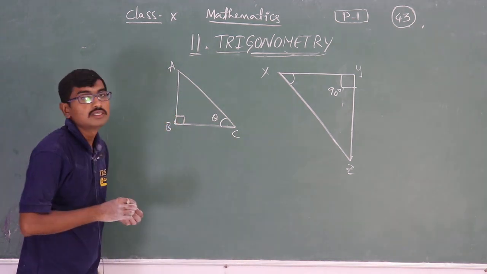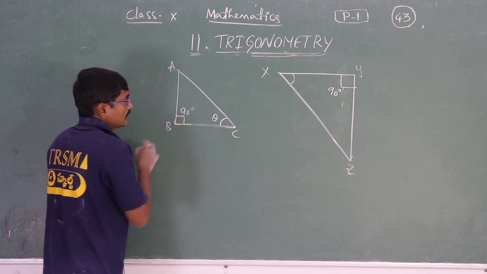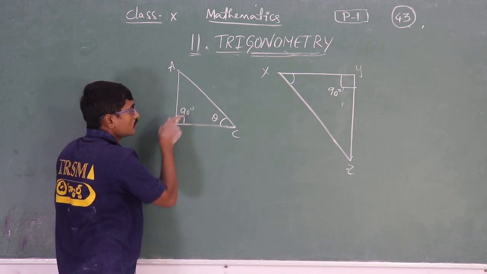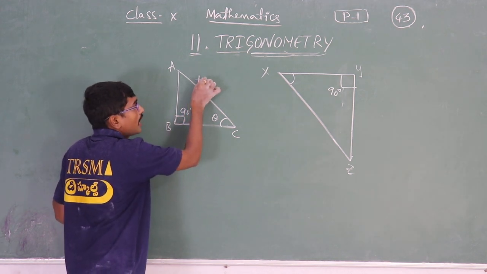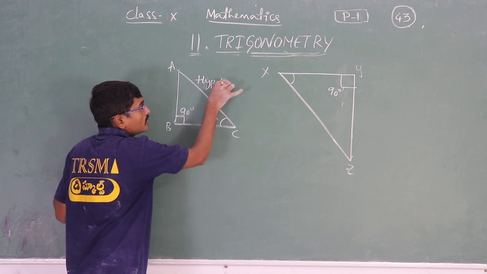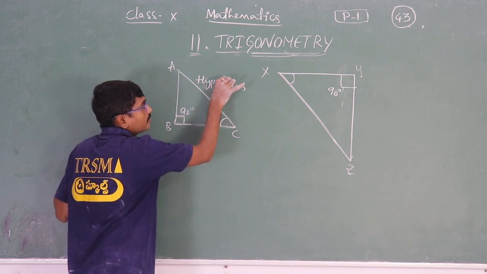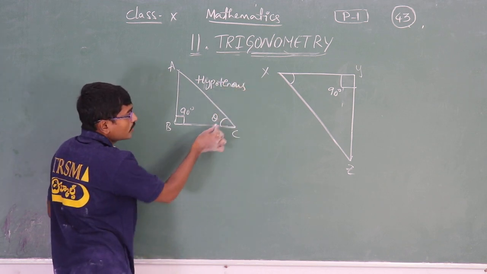Now coming to the sides. What do we know about the sides? The side which is exactly opposite to 90 degrees, so this is the hypotenuse. Am I right or wrong? Hypotenuse side. Now the acute angle is here, na?